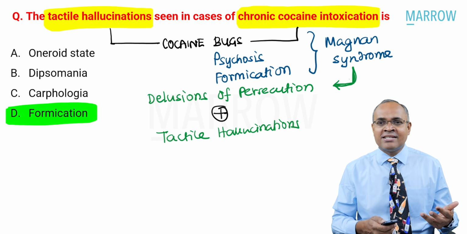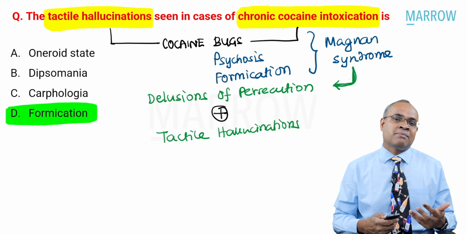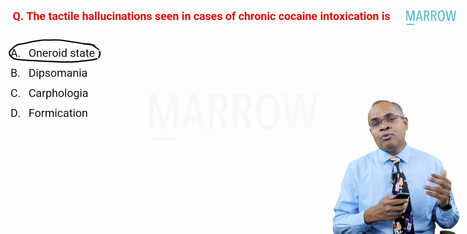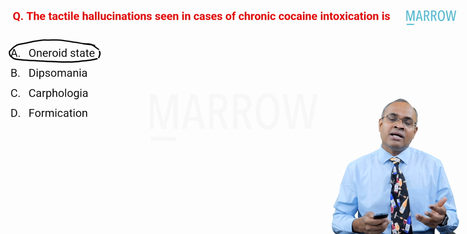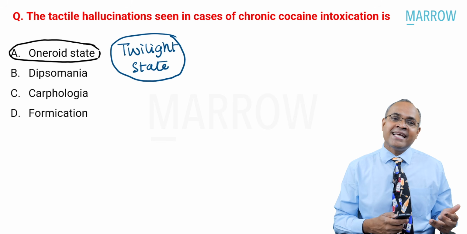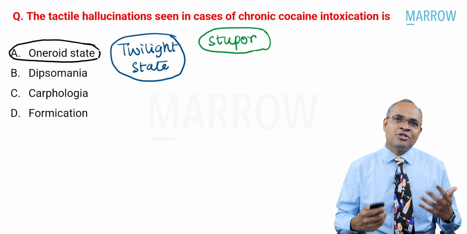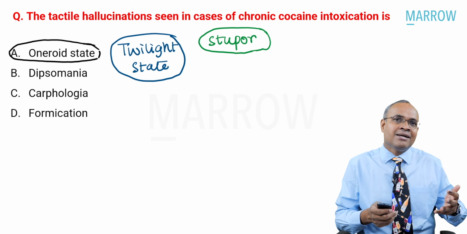Now, looking at the other choices, there are a few interesting points to know because they also do get repeated sometimes. Let's take up one of the important terms, oneroid state. When I'm talking about oneroid state, it is not just oneroid state. There are 2 other words we should know. One is twilight state. The third one is stupor. These 3 words commonly get confused by the students quite a lot. I'll keep it very simple for you to understand what it means.